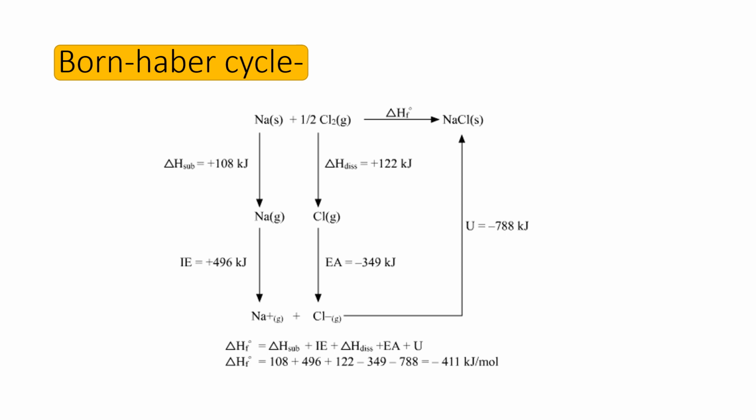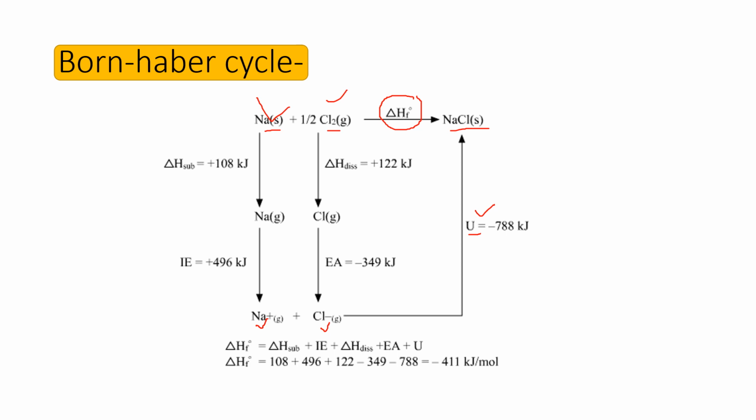Here you can clearly see that the sodium in elemental state, that is in solid state, and the chlorine in gaseous state form NaCl. In this process the amount of energy released is called del H f, I mean heat of formation. But we know that when sodium cation and chlorine anion form NaCl, the amount of energy released is called lattice energy, that is U.